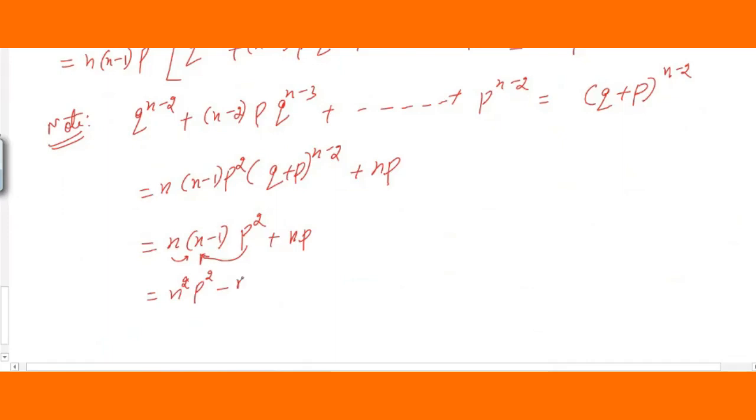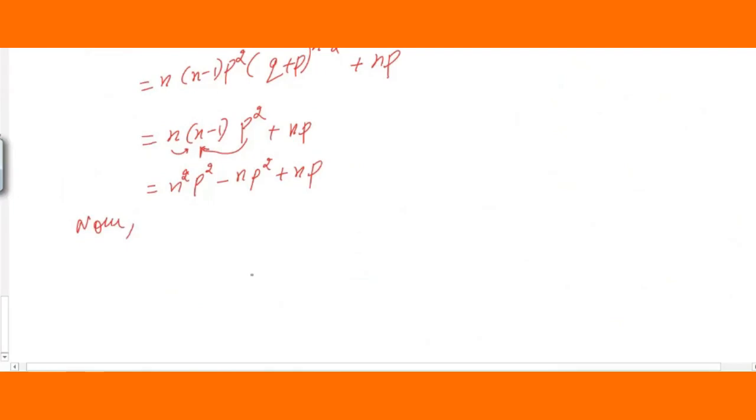So here it is again n p square plus n into p. So now you can see, students, for variance, what we are going to take here now, we are going to take this as v is equal to, that is, we already calculated this value.